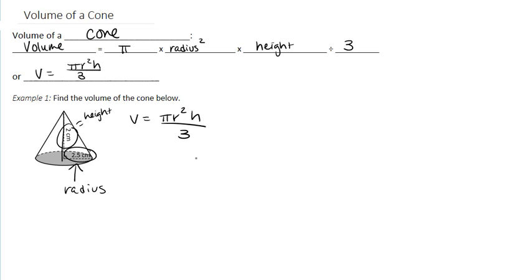So let's go fill this in. So we have 3.14 times, now our radius is 2.5 squared, times our height of 2, which is all divided by 3. So let's get our calculators out.